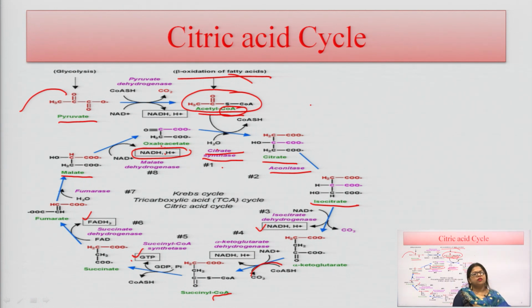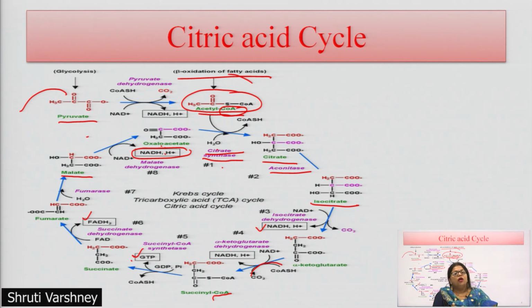In this citric acid cycle there are various steps, but all these steps are in a cycle. The acetyl coenzyme A, used as the starting compound here, comes from glycolysis, where pyruvate is converted into acetyl coenzyme A by the pyruvate dehydrogenase enzyme, and it also comes from the beta oxidation of fatty acids.